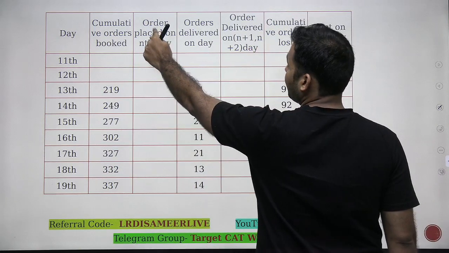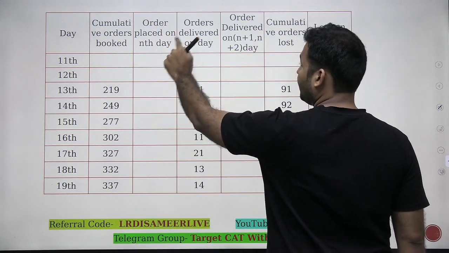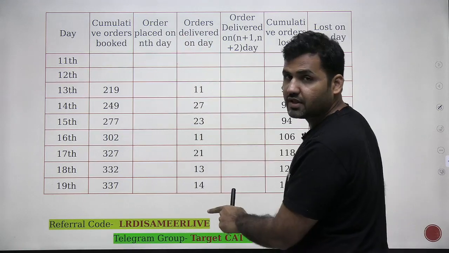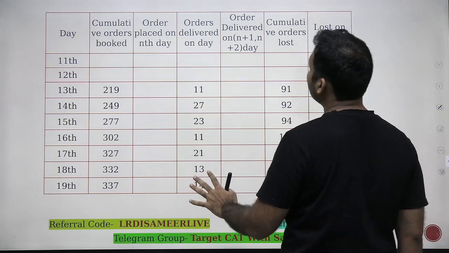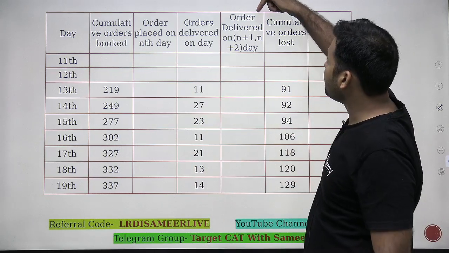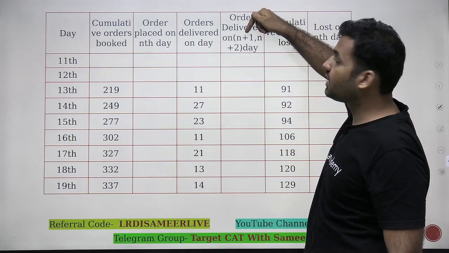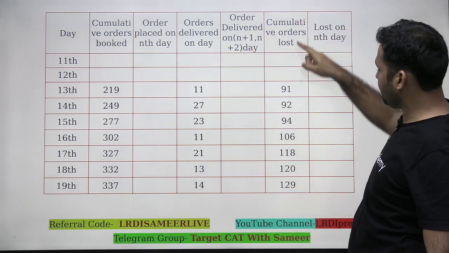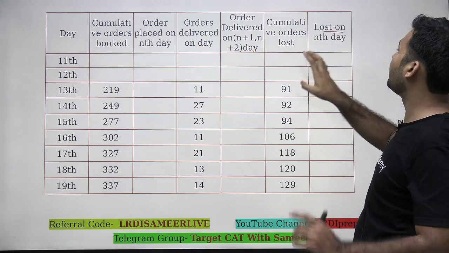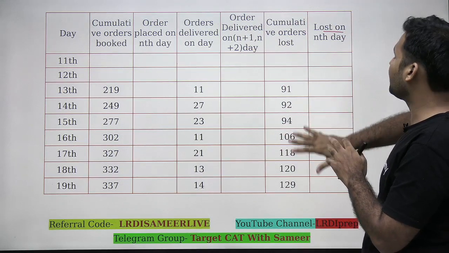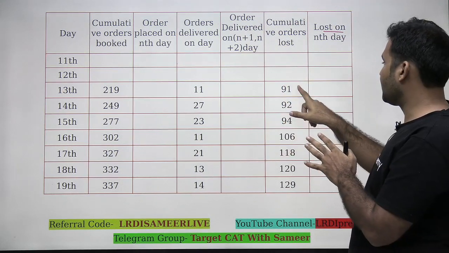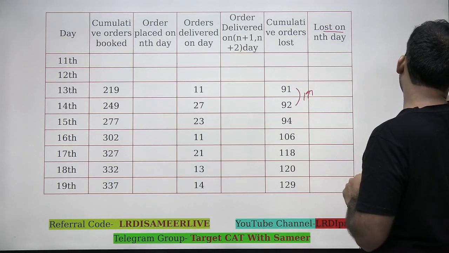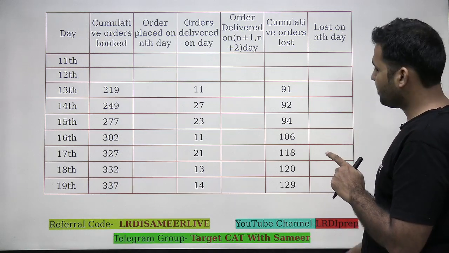Then you need to find out the number of orders which are placed on a particular day. Orders delivered, how many orders have been delivered on that particular day, has already been given in the table, so I have taken these values from this. But what I need to find out is how many orders are delivered on n+1 day and n+2 day. This is the column I need to fill in to answer the question. And cumulative orders lost were given to me. I will now be finding this loss, which is happening on which day. For example, here the increase of 1 is a loss of 12th day, so we will be counting it. So we have to find out this column also.